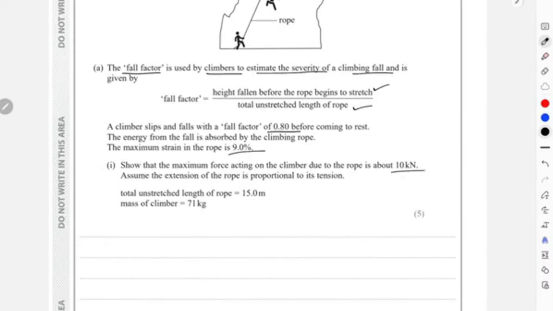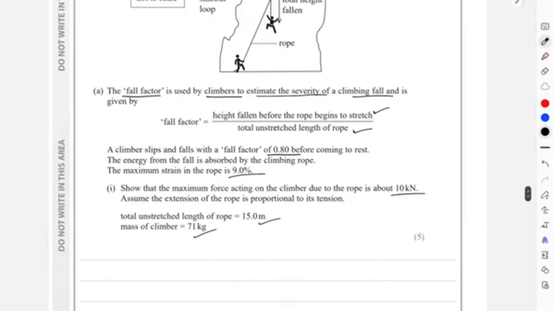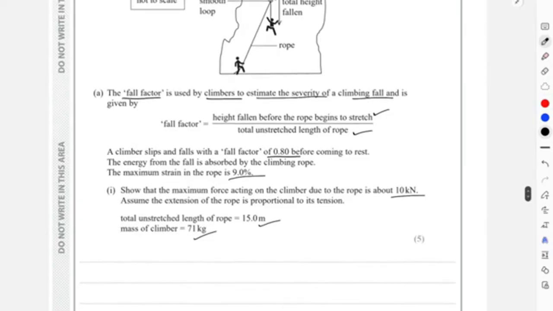We need to assume that the extension of the rope is proportional to its tension, and the total unstretched length and the mass of the climber. First, let's find out the height fallen. Total unstretched length is 15, right? And it was given that the fall factor was 0.8. So using this equation, we can calculate the total height fallen before the rope begins to stretch.